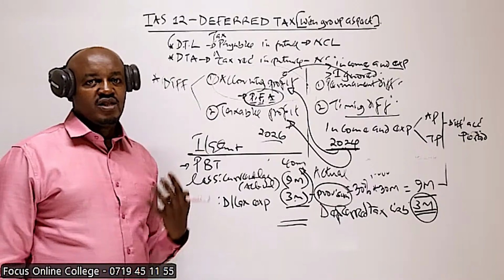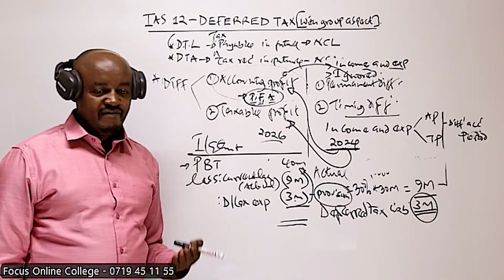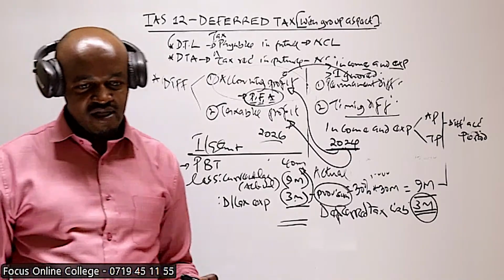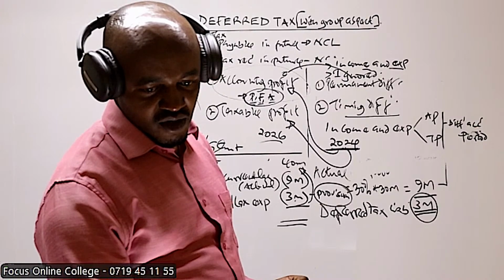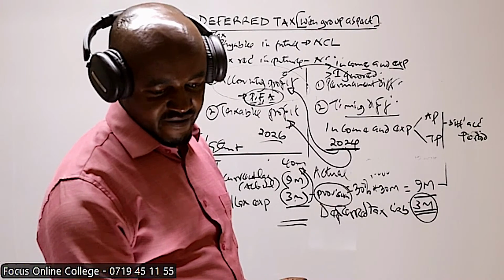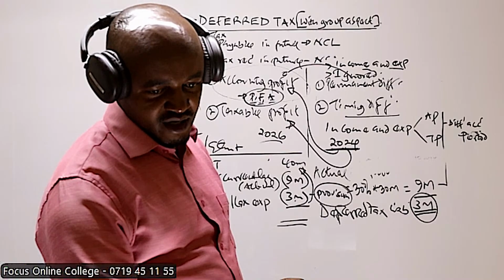Now, this is basically the difference which gives rise to deferred tax. The timing difference is the difference which gives rise to the deferred tax.